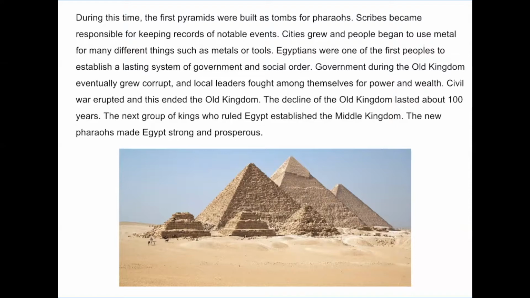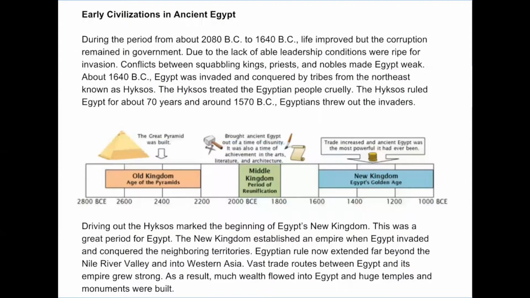Government during the Old Kingdom eventually grew corrupt, and local leaders fought among themselves for power and wealth. Civil war erupted, and this ended the Old Kingdom. The decline of the Old Kingdom lasted about 100 years. The next group of kings who ruled Egypt established the Middle Kingdom. The new pharaohs made Egypt strong and prosperous.